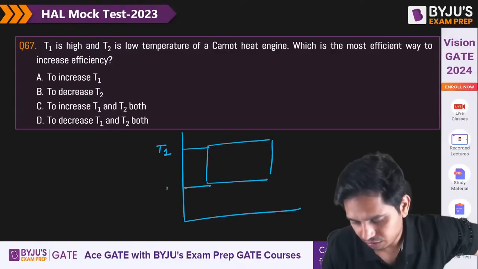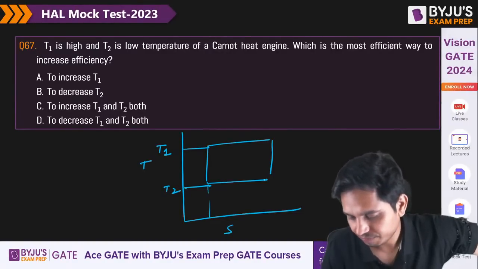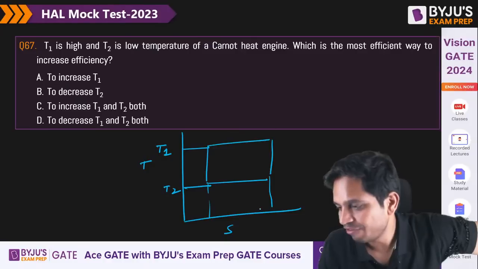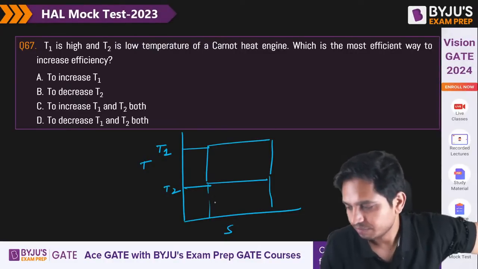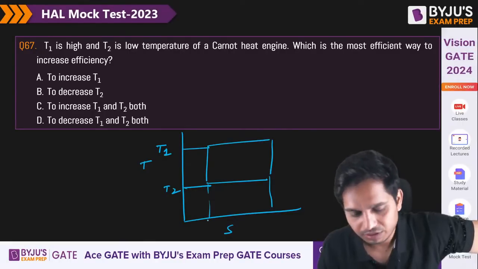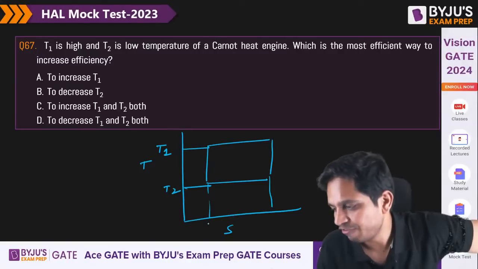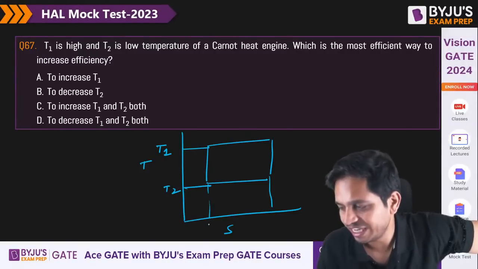T1, T2. Temperature, entropy. 67. What is the right answer? Should I explain? D, no, not D. For 67 you have to answer, not 68.